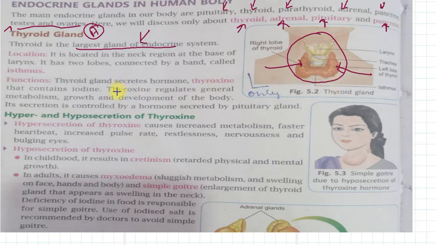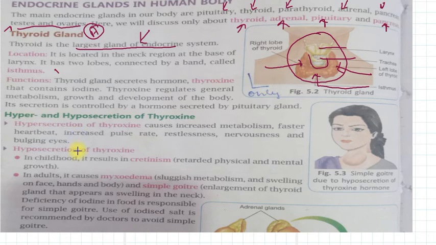The 2 lobes are connected by a band called isthmus. Here is the isthmus. And this is our trachea through which we respire. This is the larynx, this is the trachea, and this thyroid is situated here at the base of the larynx.